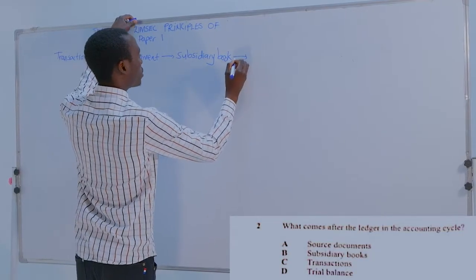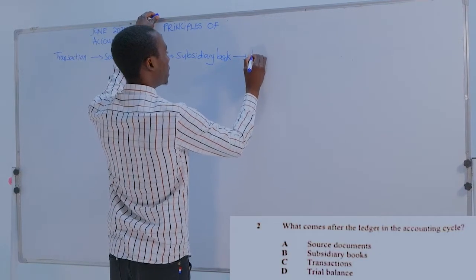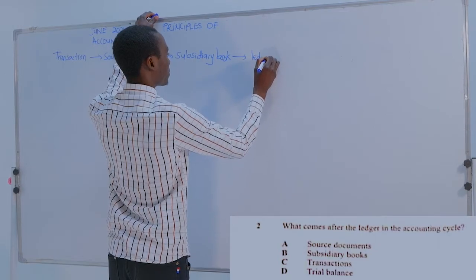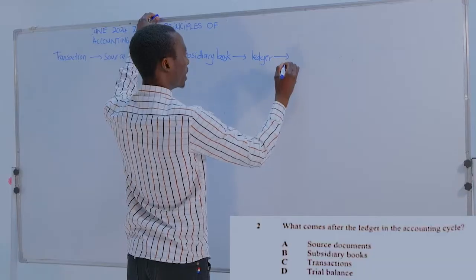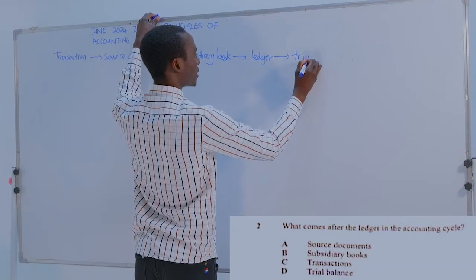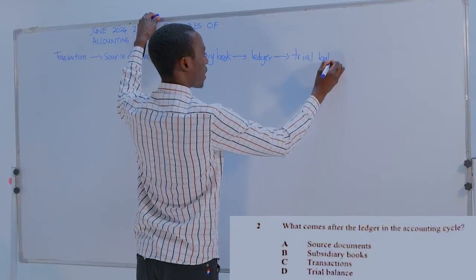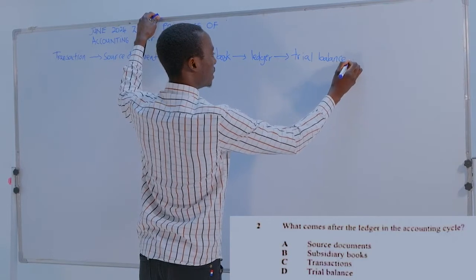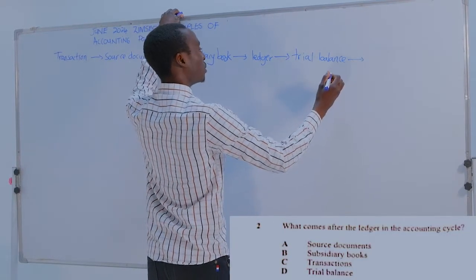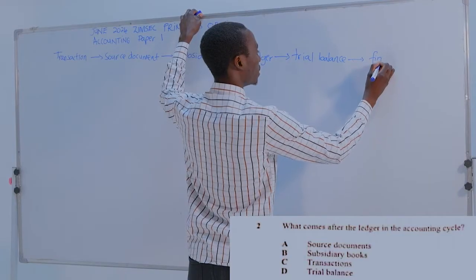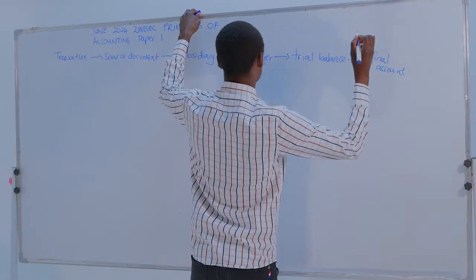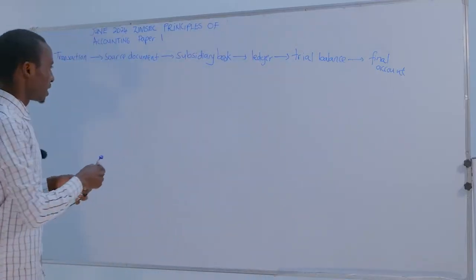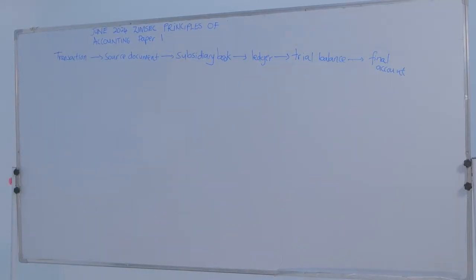After the subsidiary book, we have ledger. After the ledger, we have trial balance. Then after the trial balance, we have final account. Right? That is our accounting cycle.